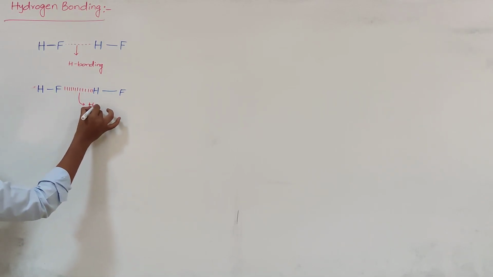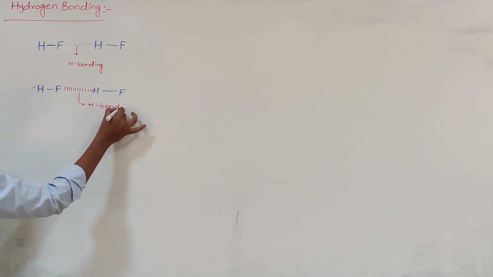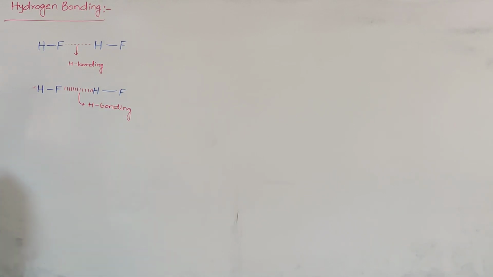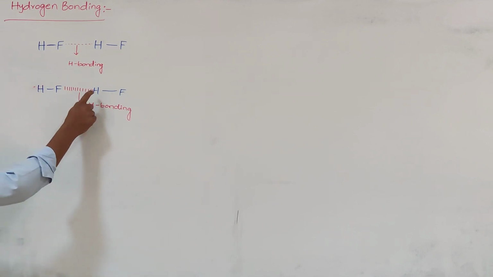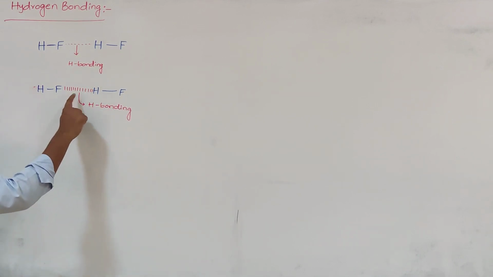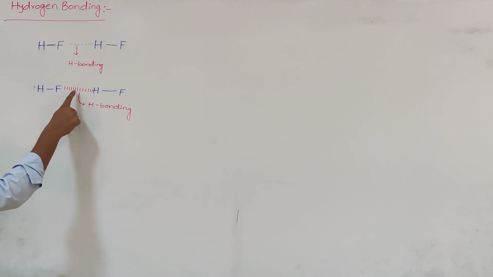This is called hydrogen bonding. Now this hydrogen bonding acts as a bridge between the two molecules. This hydrogen atom is combining the two molecules by formation of one hydrogen bond and one covalent bond.